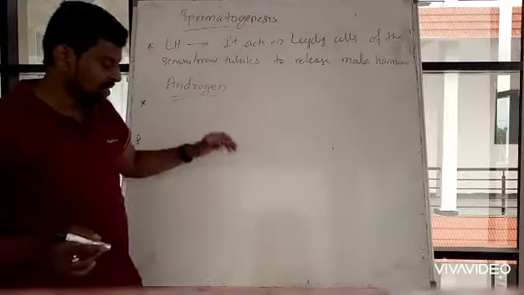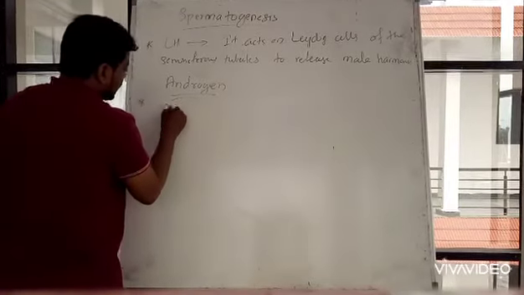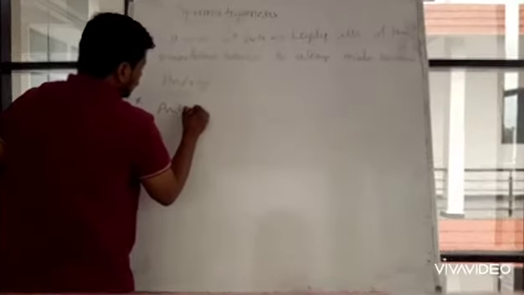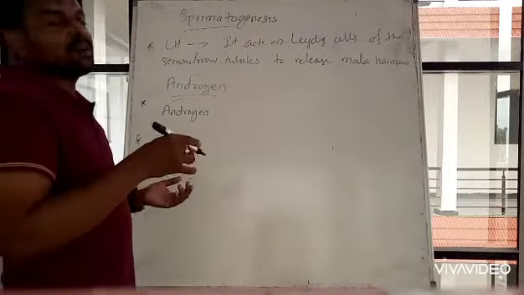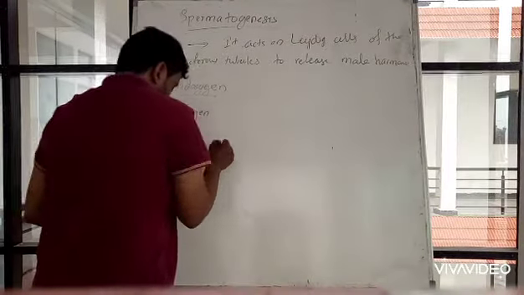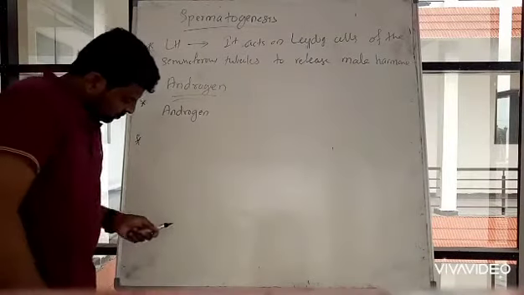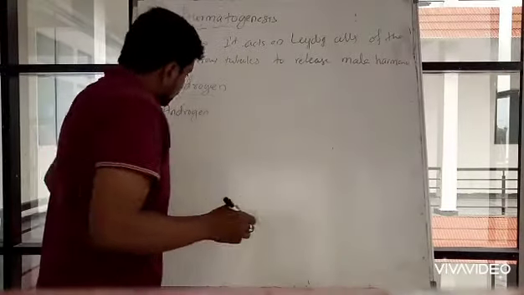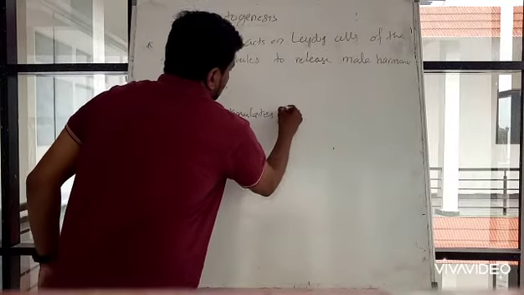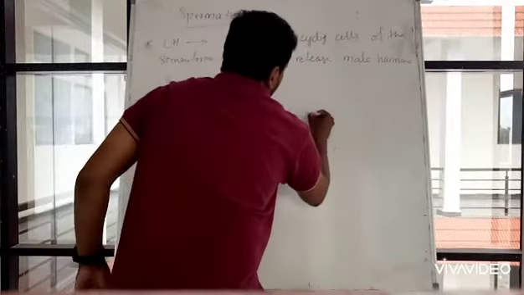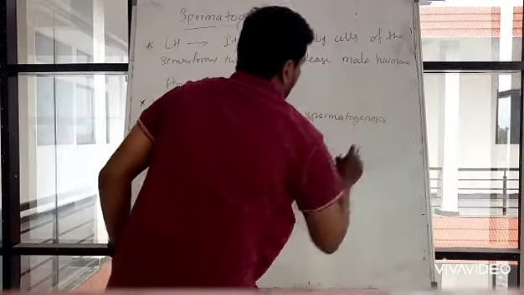It stimulates the synthesis and secretion of androgens. Now this androgen in turn stimulates spermatogenesis.